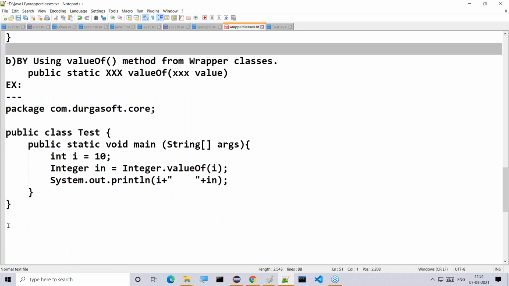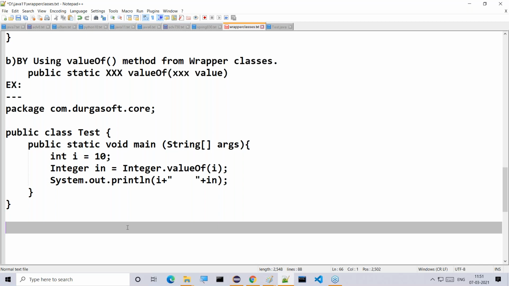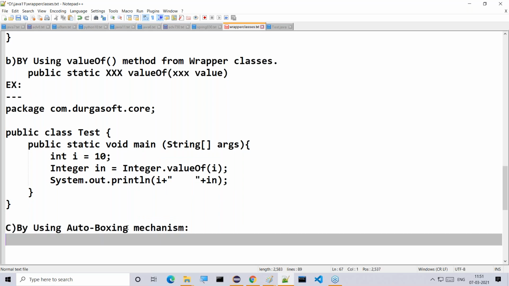Right, sir. After understanding this, the third approach is available. What about this third approach? By using the auto boxing mechanism.